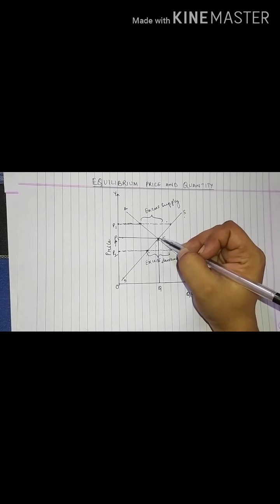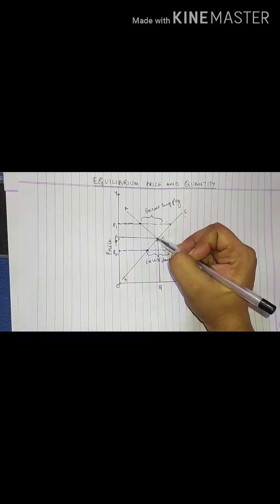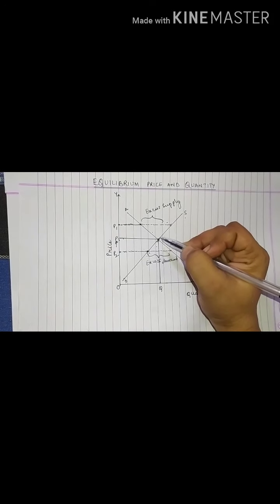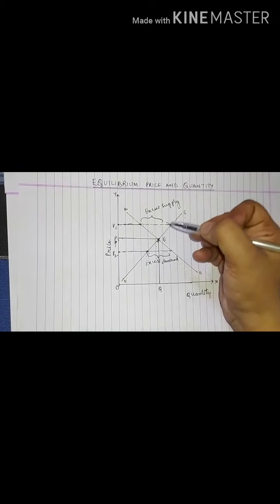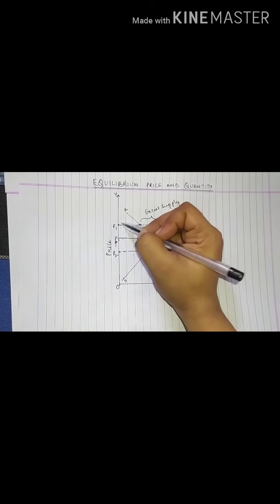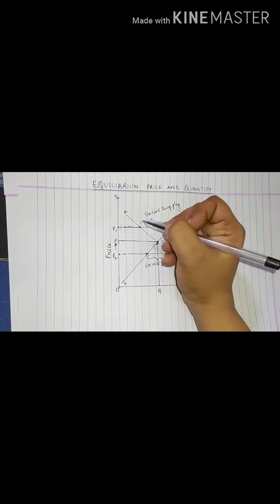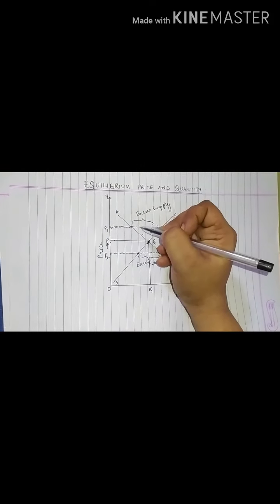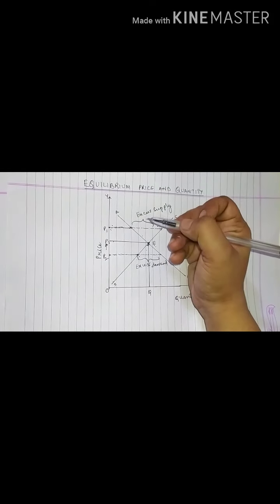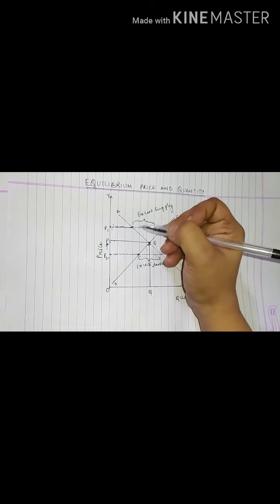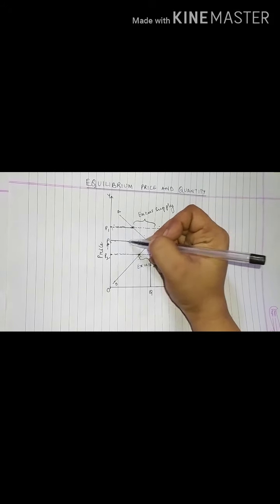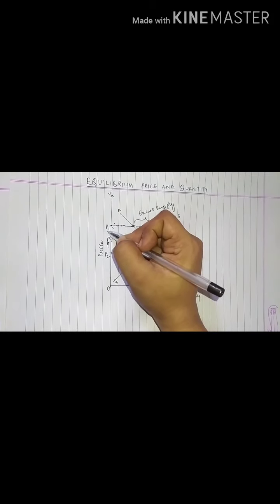At one point, again it will be a point of equilibrium where my demand, supply and price all match. Same will be the condition if I have increased the price: demand will fall and there will be excess supply, more supply in the market. So the producer will be left with more goods. What will he do? He will start selling his goods at a low price. He will reduce the price.